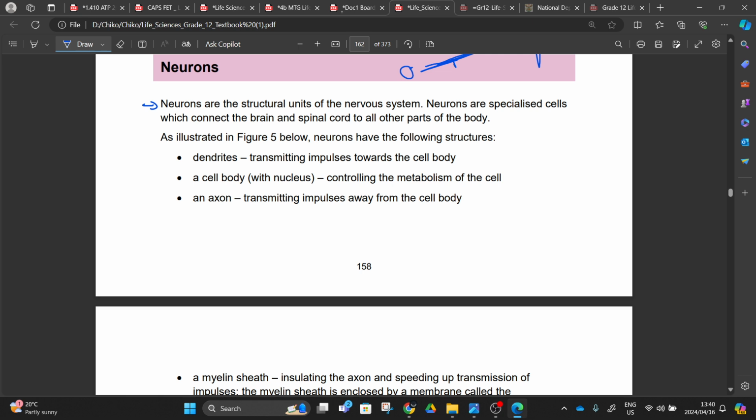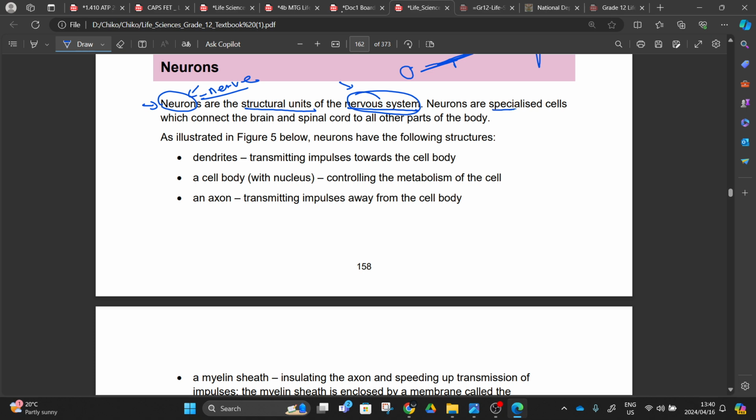Neurons are structural units of a nervous system. This nervous system is made out of neurons. So if we don't have neurons, we would not have a nervous system, right? Neurons, these are the cables. Same thing, right? Neurons make up a nerve. Don't confuse these two, right? A nerve is made out of neurons.